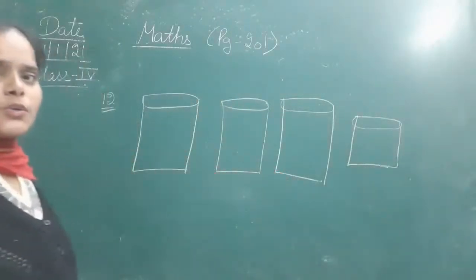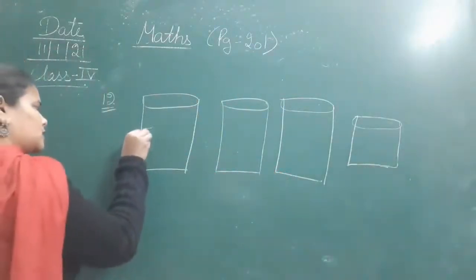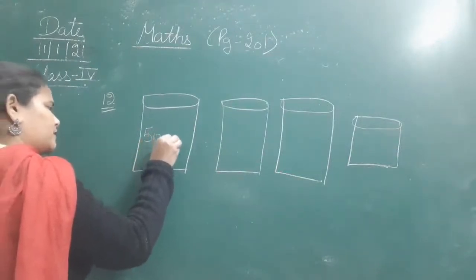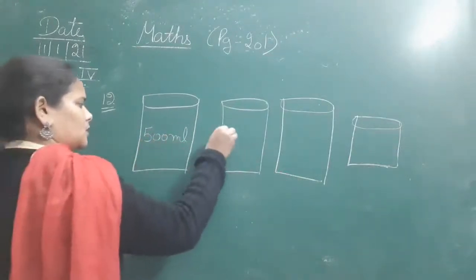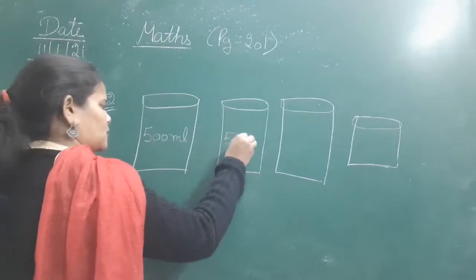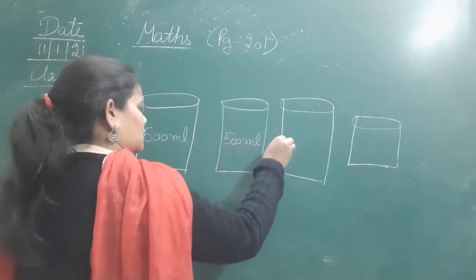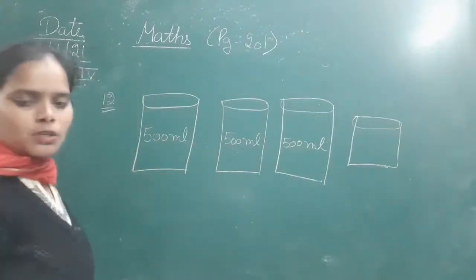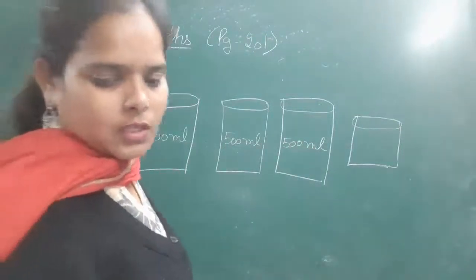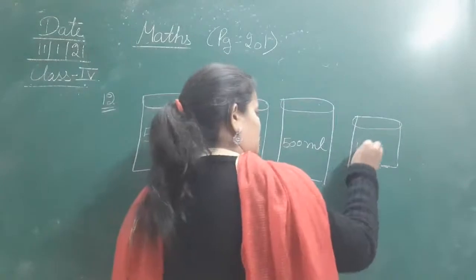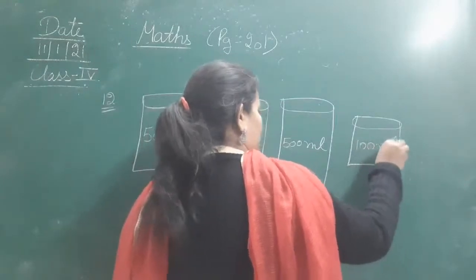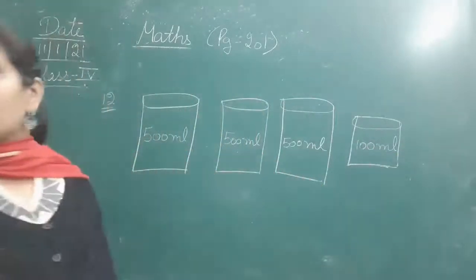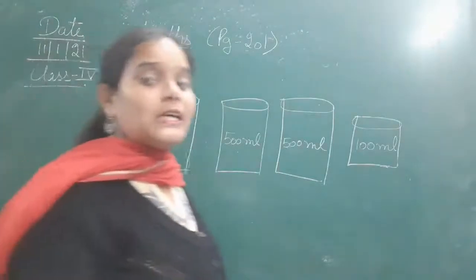Okay, so here the three containers are of 500 ml, and one container is of 100 ml. Suppose you have these 4 containers.